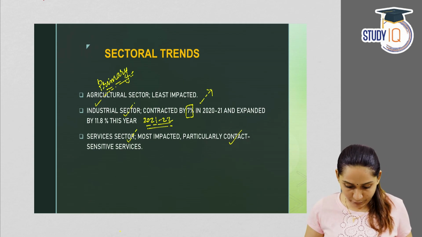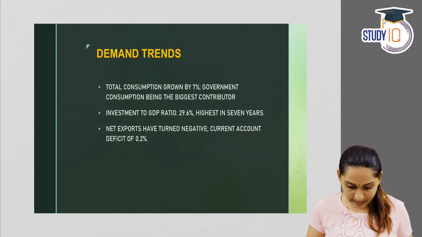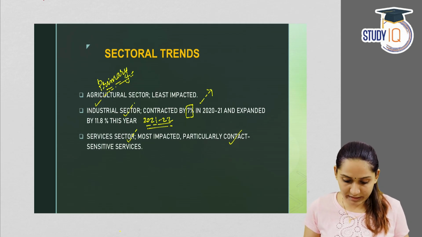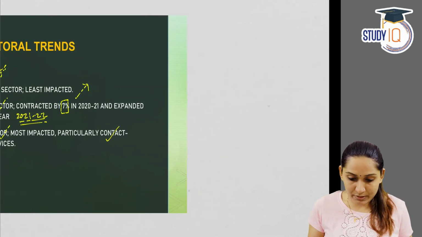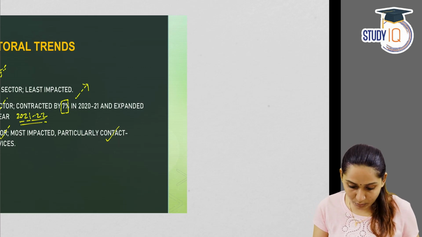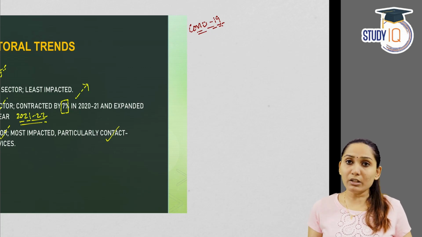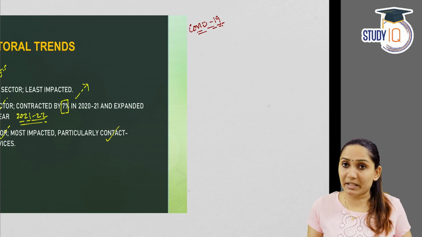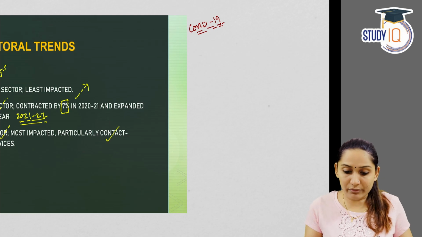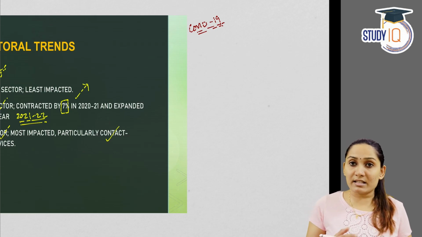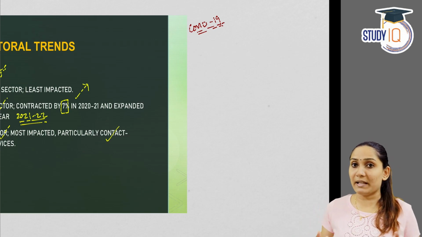Now, before we move into the demand trends, let us analyze the impact of COVID on the Indian economy in some detail. As we said, the global recovery from the COVID-19 pandemic is still in the stage of recovery, and it's uncertain as well due to several reasons. The recovery is not complete in many places of the world.